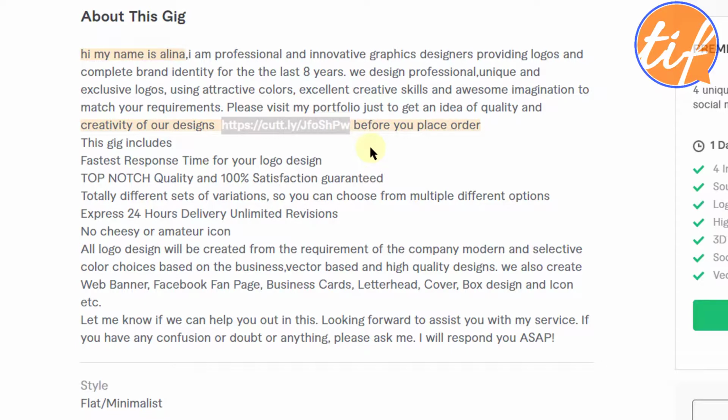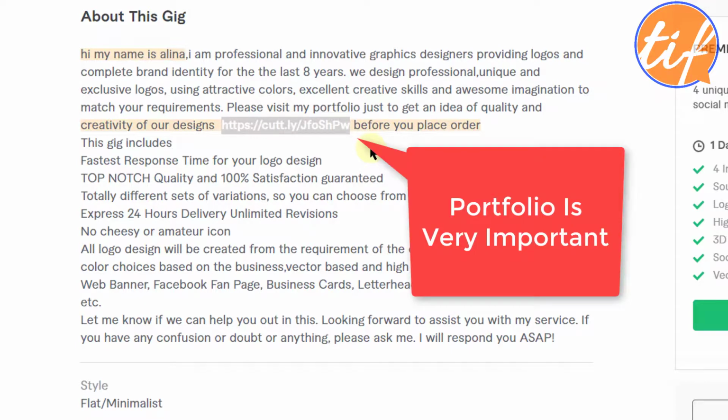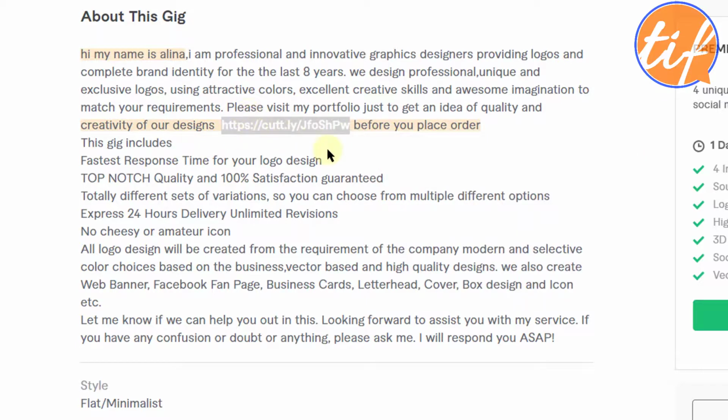Okay, and you can put the link of that here, right? All right, so that you can do. Please consider doing the portfolio. A Google site or a Blogger site will be much more acceptable by the buyers.